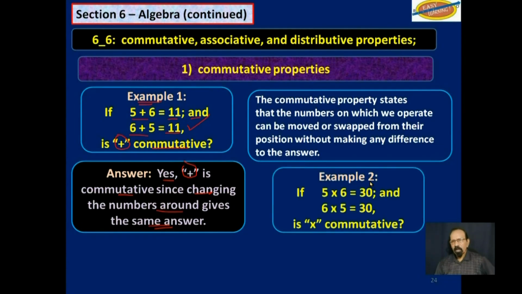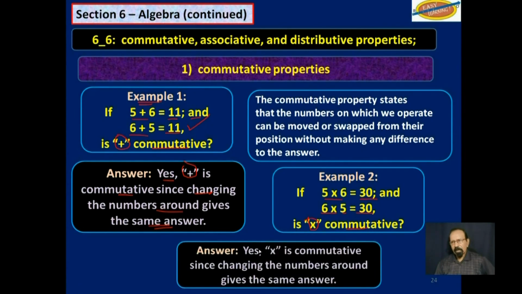Example 2, if 5 multiplied by 6 is equal to 30, and 6 multiplied by 5 is equal to 30, is multiplication commutative? And again, the answer is yes, multiplication is commutative since changing the numbers around gives the same answer. So addition and multiplication are both commutative.